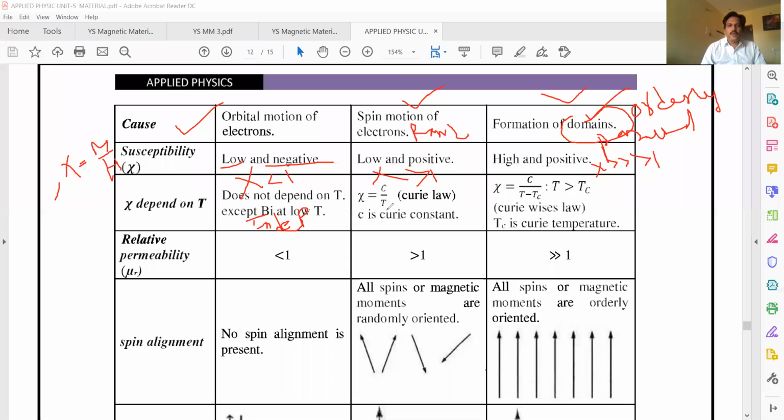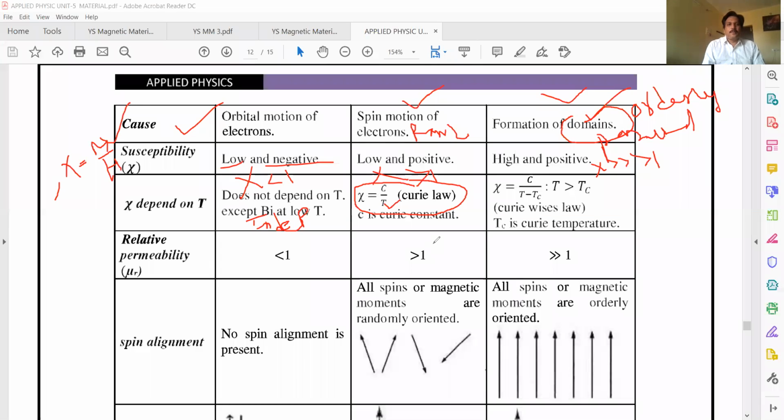For paramagnetic material, susceptibility depends on temperature. How is it related? It is inversely proportional to temperature. This law is known as Curie's law. So what does it conclude? With increase of temperature, susceptibility decreases, which means the magnetization of the material decreases.